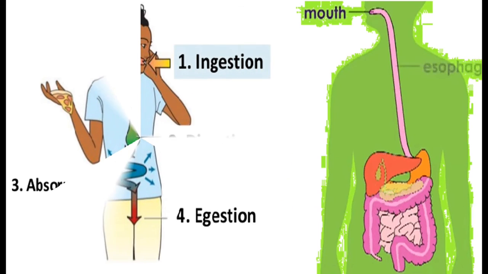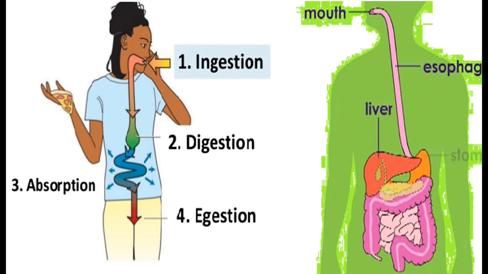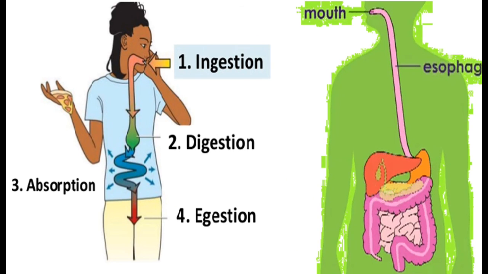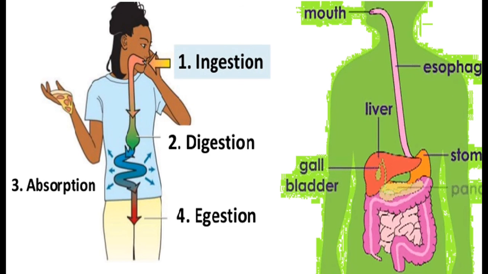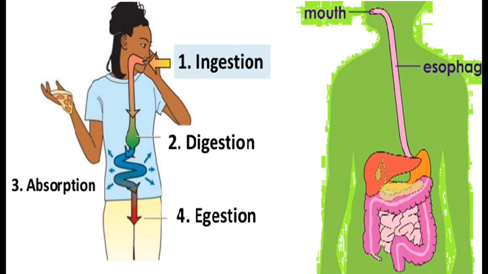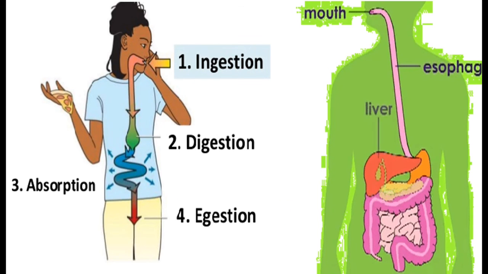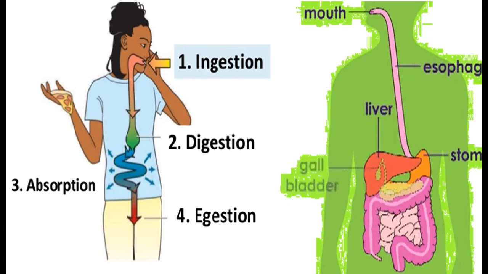So these are the steps involved in nutrition: ingestion, that is you are eating food, then digestion, then absorption. Absorption means whatever constituents of food were there in the food you have eaten get absorbed into your blood, and then whatever waste is left in your system goes out through the process called egestion. Alright, so these are the few steps involved in nutrition in animals.